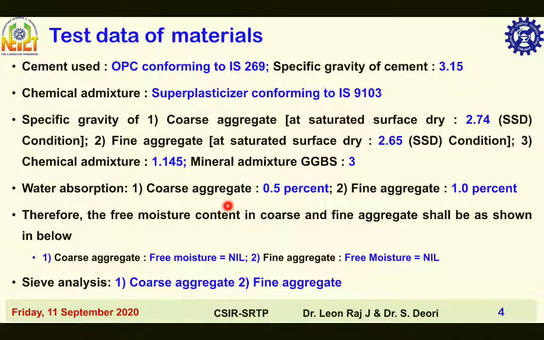Water absorption of coarse aggregate is 0.5% and fine aggregate is 1%. Therefore, the free moisture in coarse and fine aggregate shall be as shown below. Here, the coarse aggregate free moisture is nil and the fine aggregate free moisture is nil, as there is no water content. The sieve analysis of coarse and fine aggregate is shown here in the next slide.